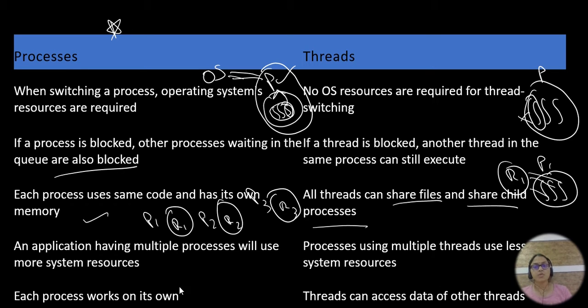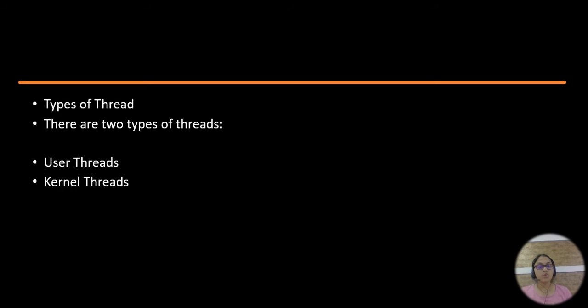And process: each process works on its own. A thread can access data of other threads. So these are the differences between process and threads. Now coming to the different types of threads, there are two types of threads. One is the user thread and another is the kernel thread. Whenever you see the names themselves, you can get clarity on what exactly the user thread and the kernel thread are. It is the same concept as user mode and kernel mode, right?